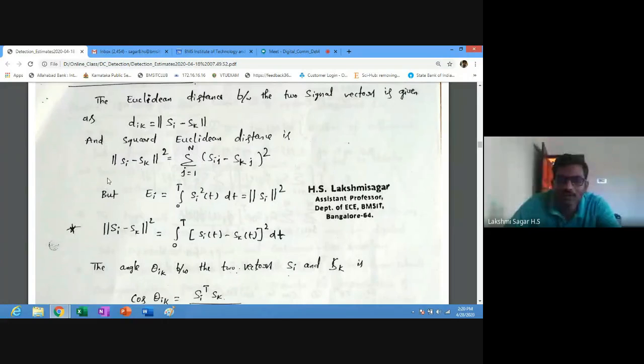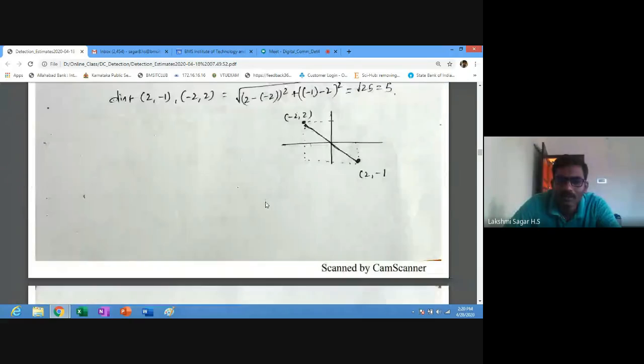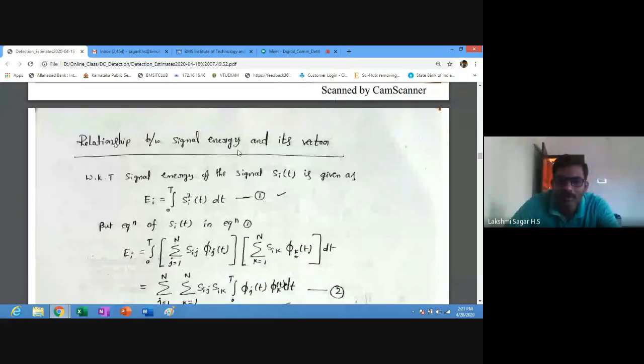Next, the energy of the input signal Si of t. We know this equation as the integral from 0 to T of Si squared of t dt. We can write this as the squared length of the vector, because if you understand the relationship between signal energy and its vector, you can check here.